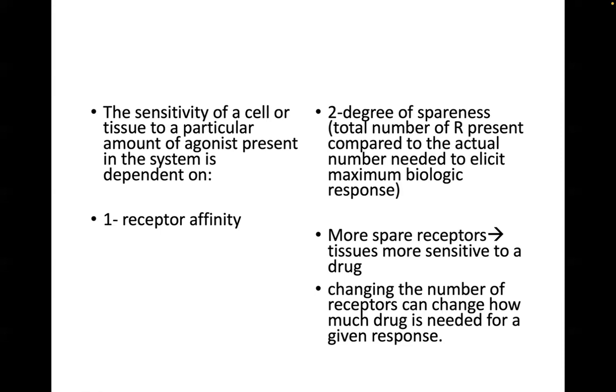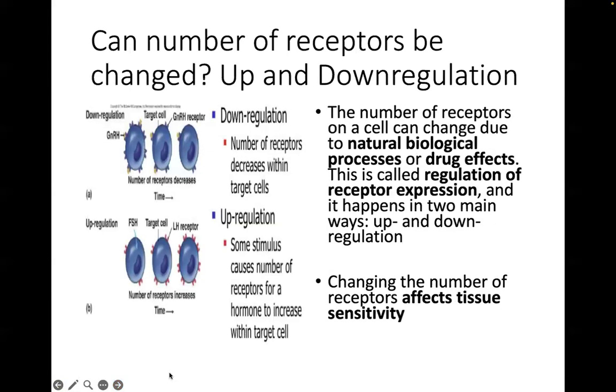So, the question is, can the number of receptors in tissues or in a system be changed? And the answer is yes, and this is the phenomenon which we call up or down regulation of receptors.